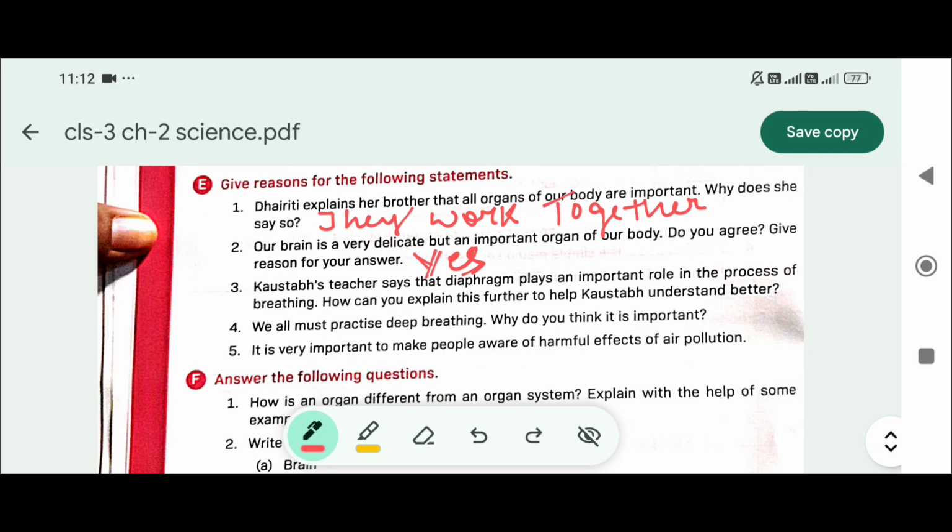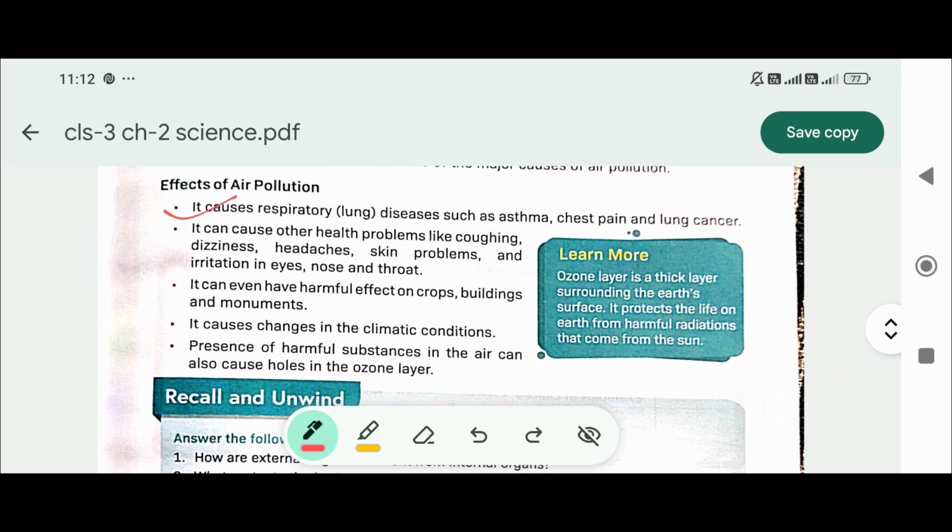5. It is very important to make people aware of the harmful effects of air pollution because it can cause respiratory diseases such as asthma, chest pain, lung cancer. It can cause other health problems like coughing, dizziness, headache, skin problems, and irritation in the eye, nose, and throat. It can even have harmful effects on crops, buildings, and monuments. It causes changes in the climatic condition. The presence of harmful substances in the air can also cause a hole in the ozone layer. That is answer number 5.